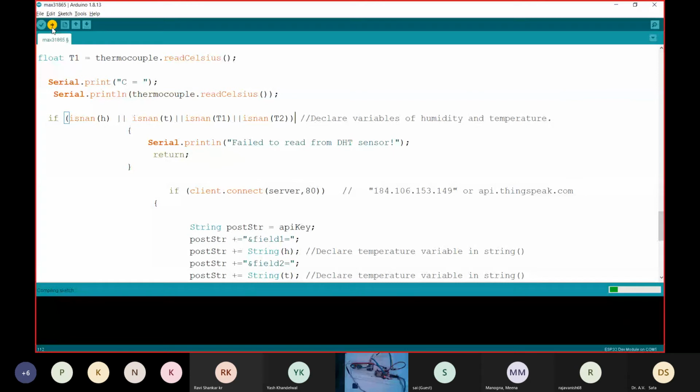I don't know, but ThingSpeak is not working right now. I'm trying to reconnect it. Data on our serial part is coming perfectly.